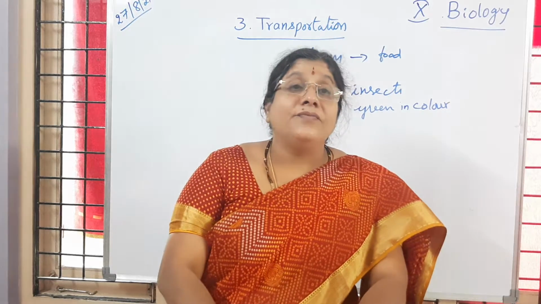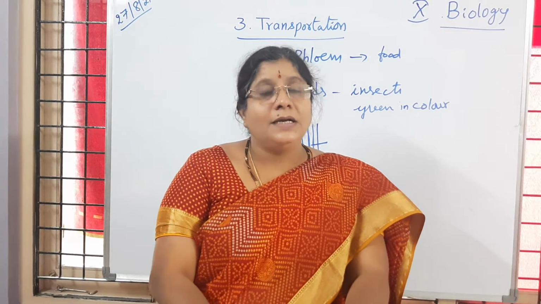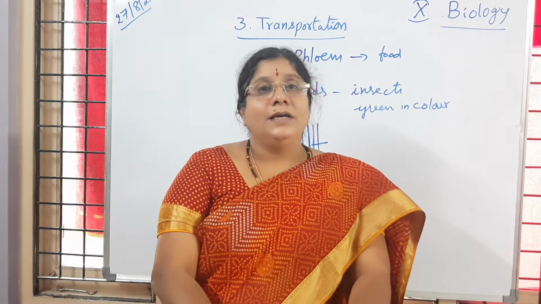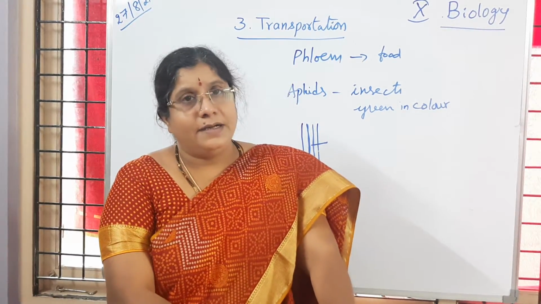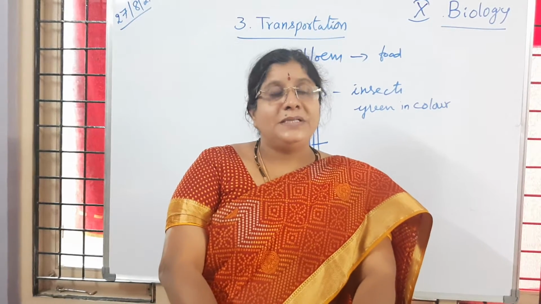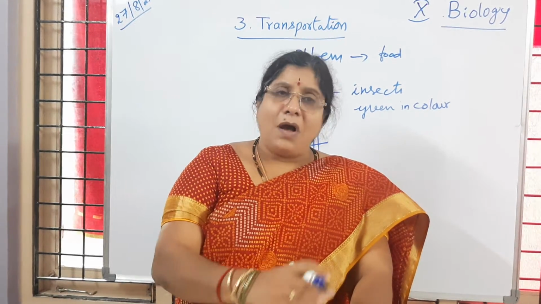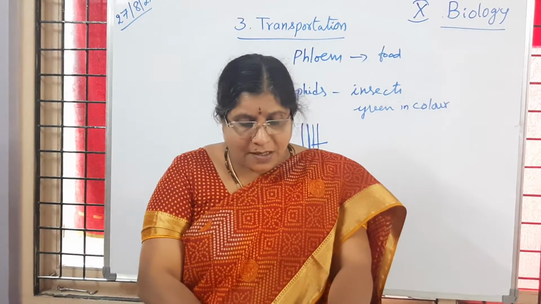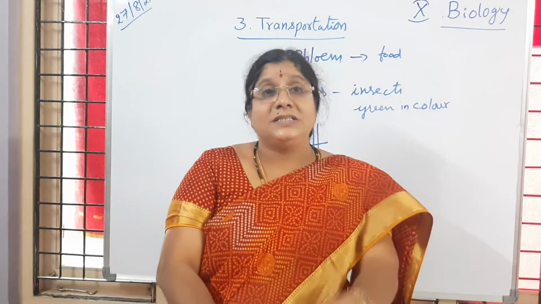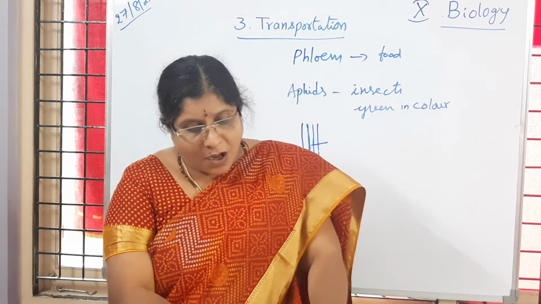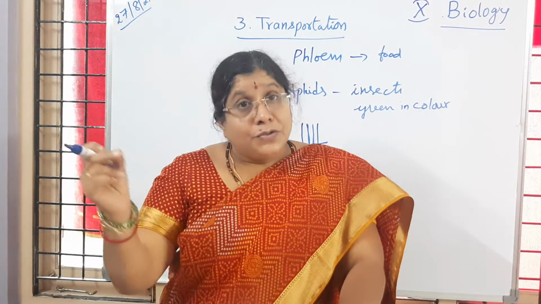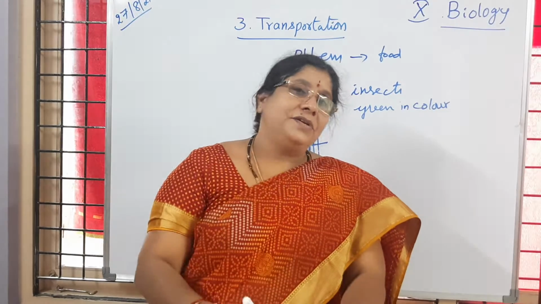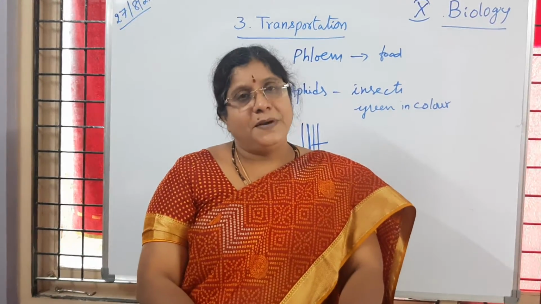In that way the phloem is helping in transporting food material prepared in the leaves to the different parts of the plant. So which cells of the phloem are helping in transporting? Comparatively, the sieve tubes, the phloem sieve cells, are extremely small, and these aphids pierce them and collect the food prepared by the plant.